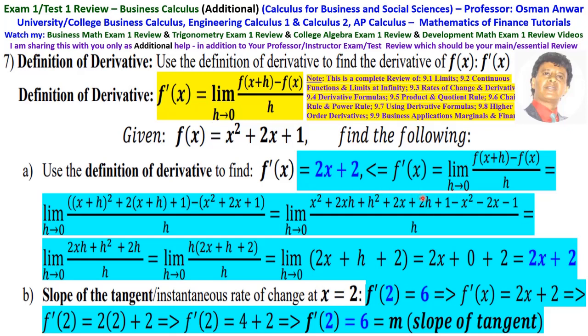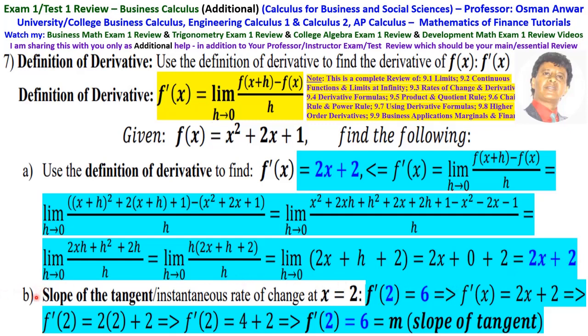Then the 1 cancels with 1. The 2x cancels the 2x. So this is equal to limit as h approaches 0, 2xh plus h squared plus 2h over h. So this is equal to limit as h approaches 0, factor out h, so this is h times 2x plus h plus 2 over h. So the h cancels the h, then it is limit as h approaches 0, 2x plus h plus 2. So this is 2x plus 0 plus 2, which is 2x plus 2.